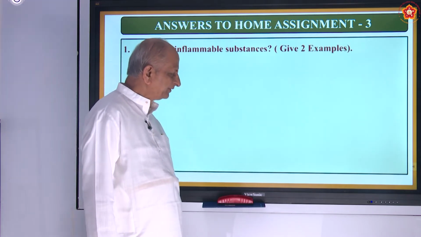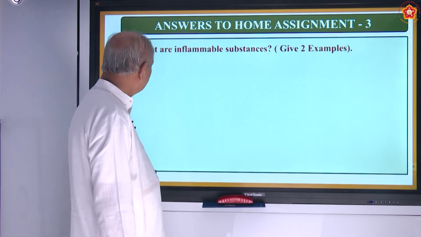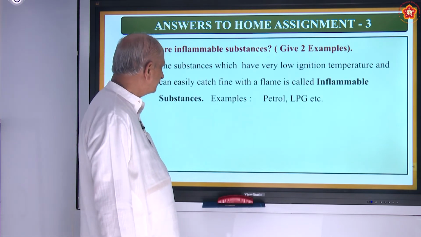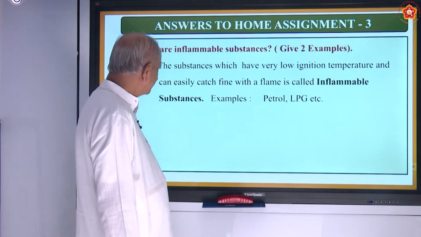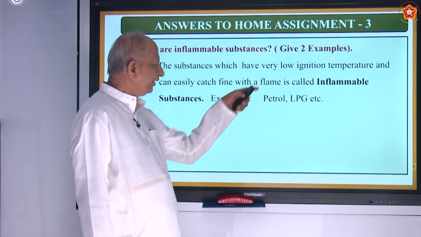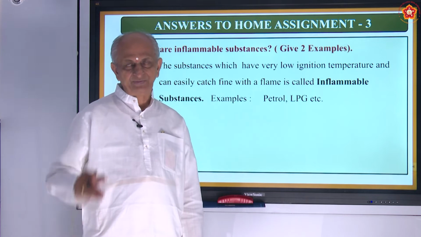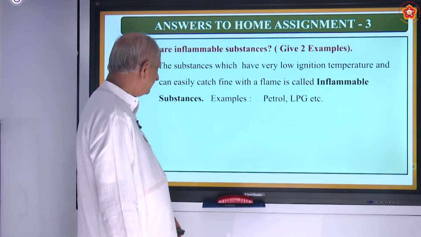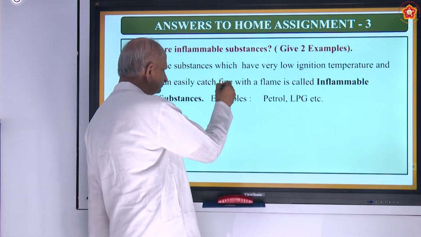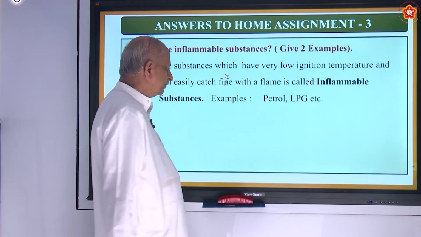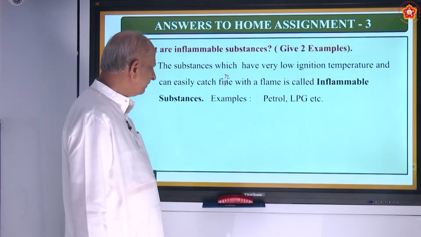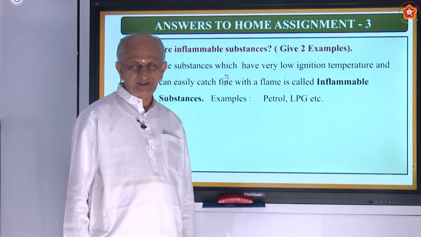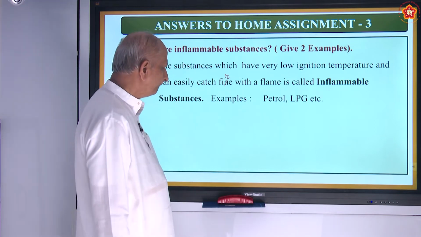So that is what is meant by inflammable substances. Coming to home assignments. First question: what are inflammable substances? Give 2 examples. The substances which have very low ignition temperature, which catch fire easily and can easily catch fire with a flame, are called inflammable substances. Example: petrol, diesel, kerosene, LPG, etc.